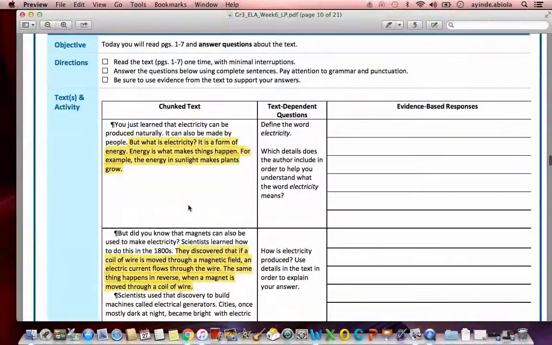Alright, so now we're back where we started. We're going to answer these questions. On the left side, we're going to see the chunked text. This is where they cut a piece of the text and paste it here so we can get more information to answer the question. In the middle is the actual question itself. It says text-dependent questions. This is what we're going to be answering, which leads us to our final box, on the far right, evidence-based response. This is where we're going to write our answer. Let's go ahead, let's read the question, then we'll look at the chunk text, and finally we'll answer the question.